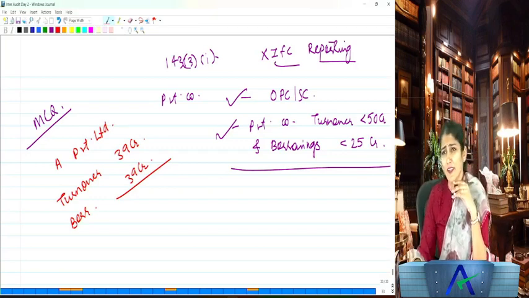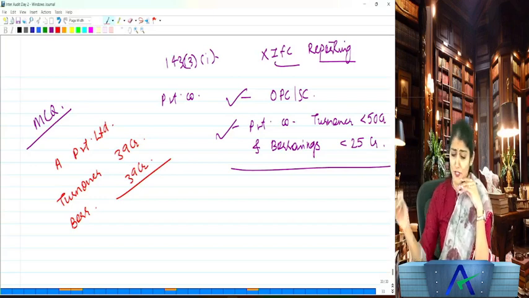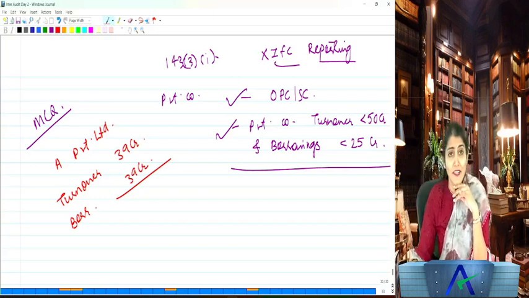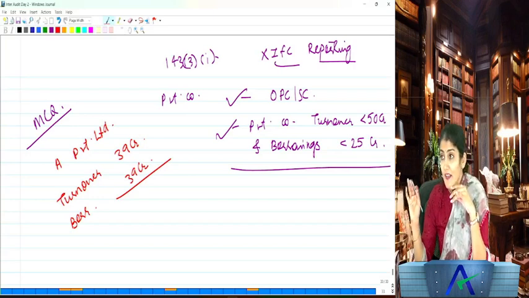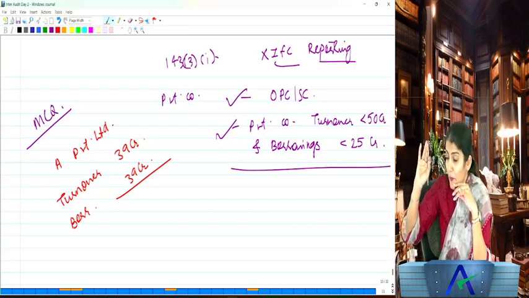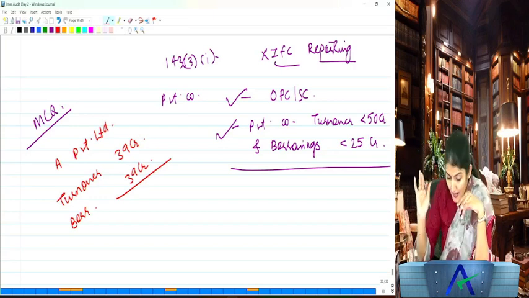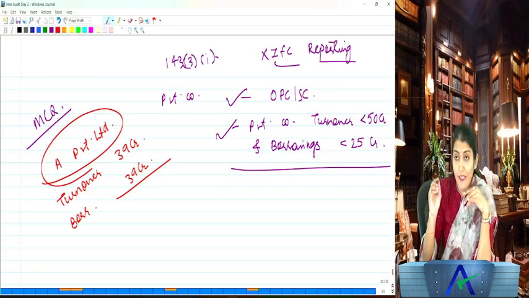Seriously, you've decided that you will not apply your rationality? Yes or no? Is the statutory auditor required to do the reporting under 143(3)(i) in case of a private limited?